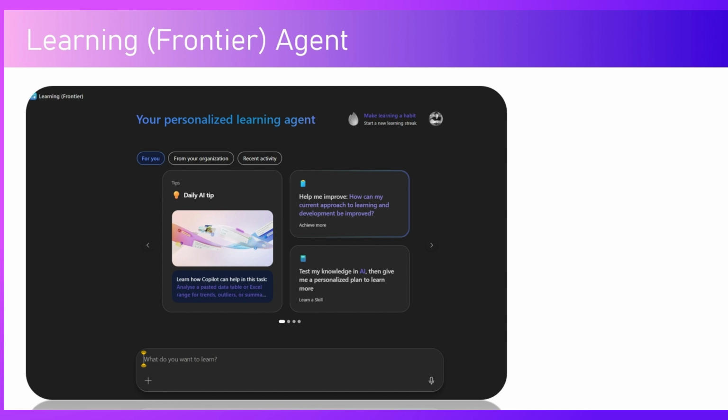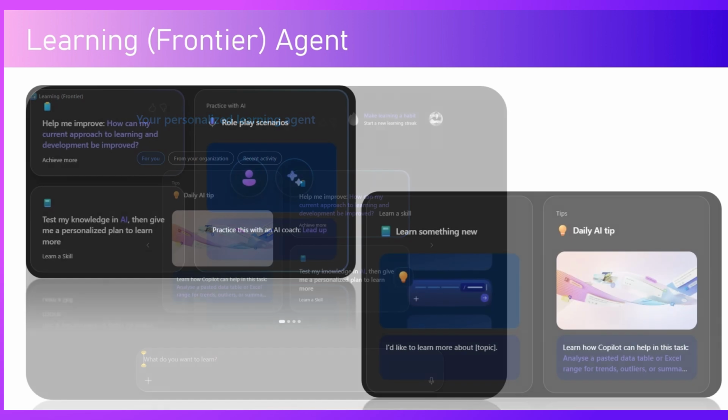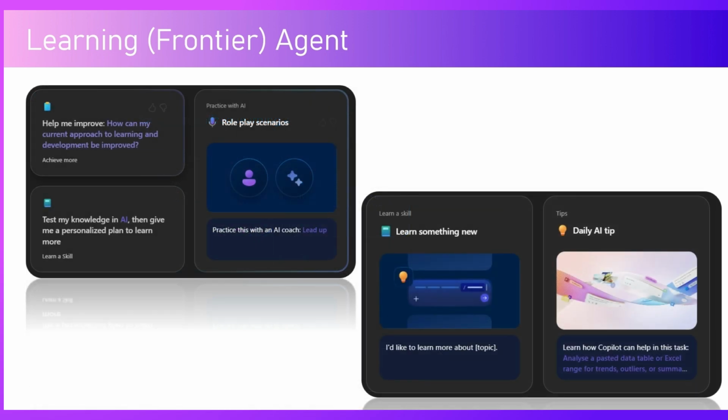Once you open the agent, this agent looks a bit different. As you see over here, unlike other agents, it has some tiles, it has some navigational components. So it has some gallery control. It provides you the tip. It will provide you some information from your organization, and any recent activity. And then you can see what all things it provides.